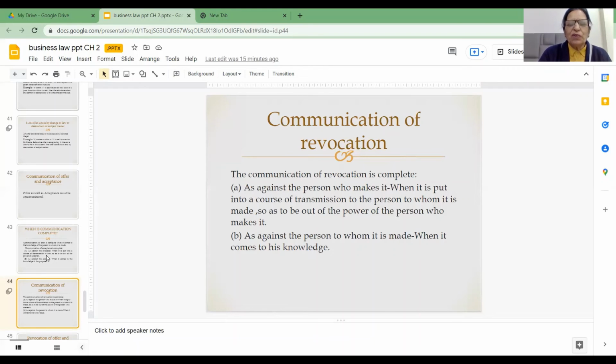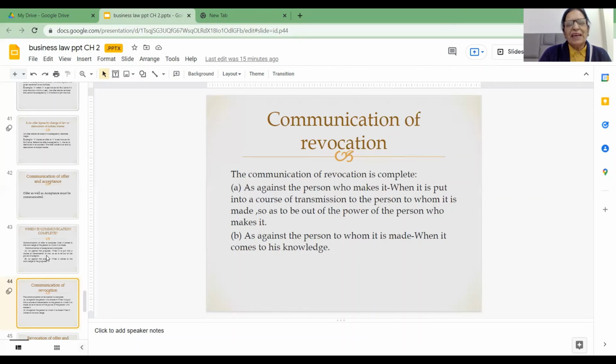So when we talk about revocation, friends, there are two parties involved. One who wants to revoke and the second to whom the revocation message is to be sent. The person who wants to revoke, against him the revocation is complete. Communication of revocation is complete when he sends the letter into the course of transmission and it is not possible for him to withdraw the same.